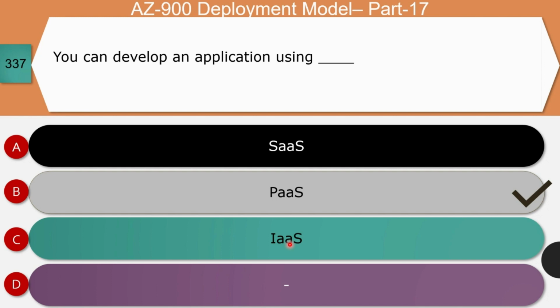To develop an application from the ground up, you first need the infrastructure as a service. That is, you need servers, storage, network, and VMs first. Second, you need an operating system, then a framework, and a set of runtime libraries. Put together, platform as a service is used for quickly developing an application and deploying it. And so, option B is the right answer.